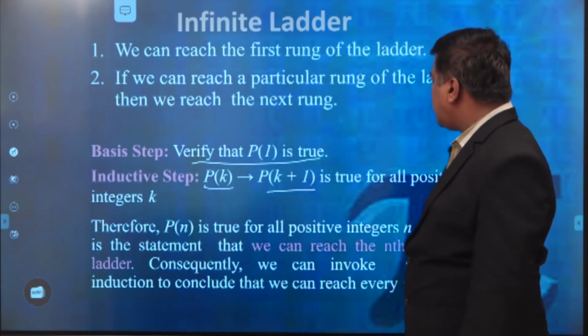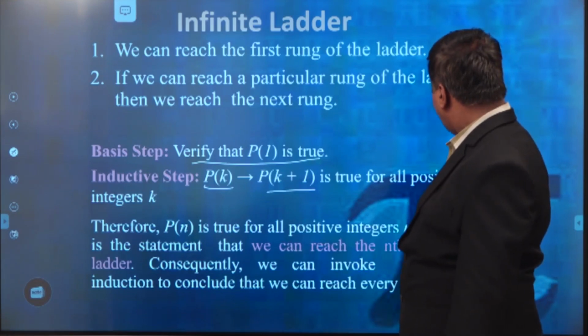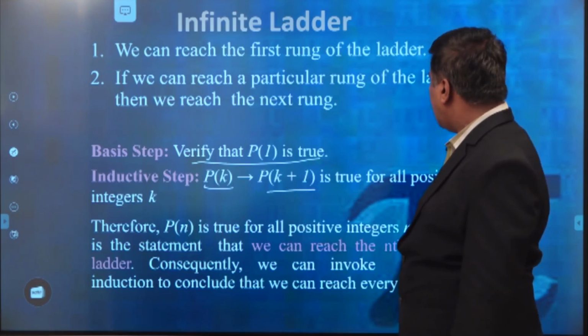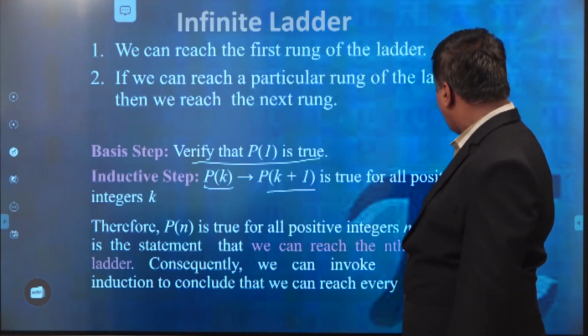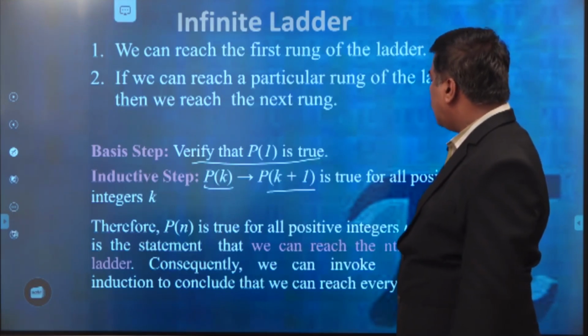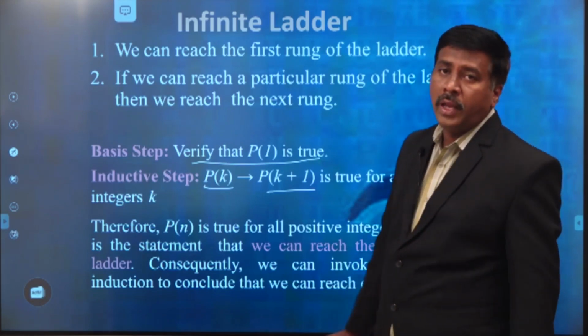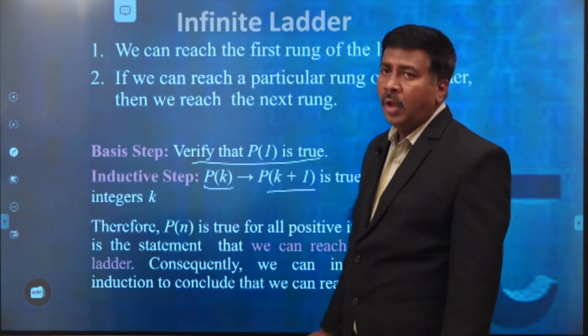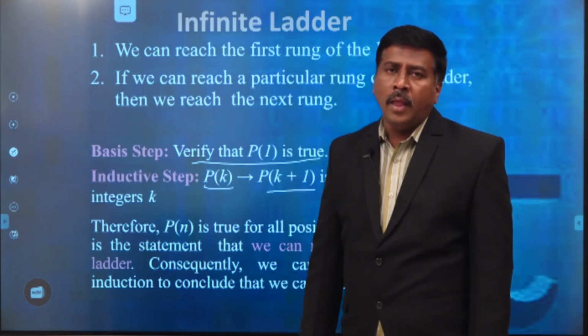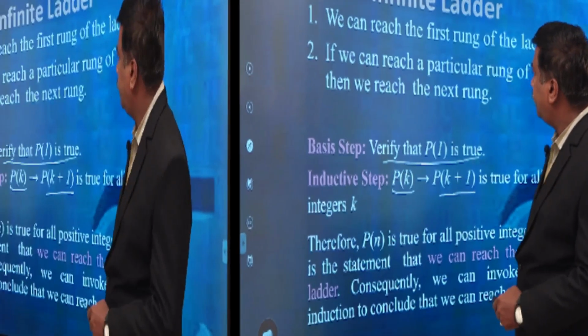Therefore P of n is true for all positive values of n. Where P of n is the statement that we can reach the nth rung of the ladder, consequently we can invoke mathematical induction to conclude that we can reach every rung of the ladder. This is another way we prove things using mathematical induction.